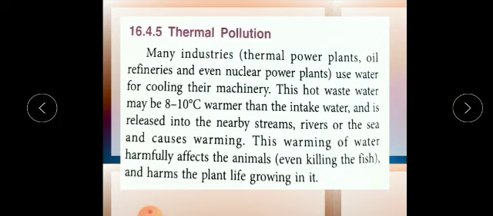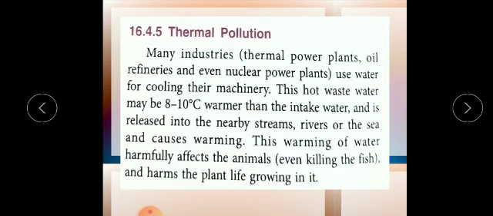Obviously, if we add hot water into normal water, it will increase the temperature of the water, or convert the cold water into hot form. This causes a sudden rise in the water temperature of these water bodies, and the aquatic life gets harmed, gets killed also. So this is also very serious.